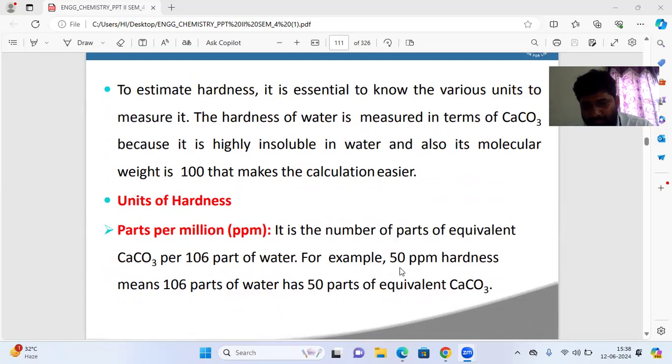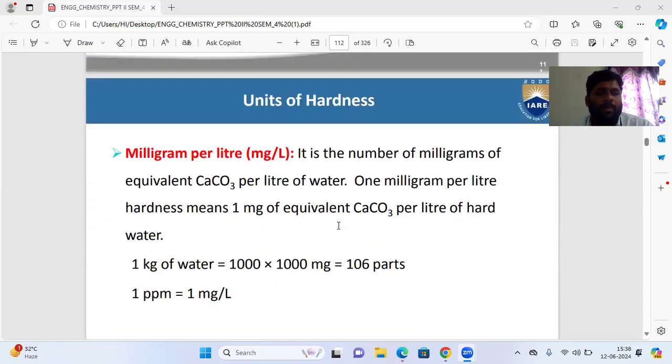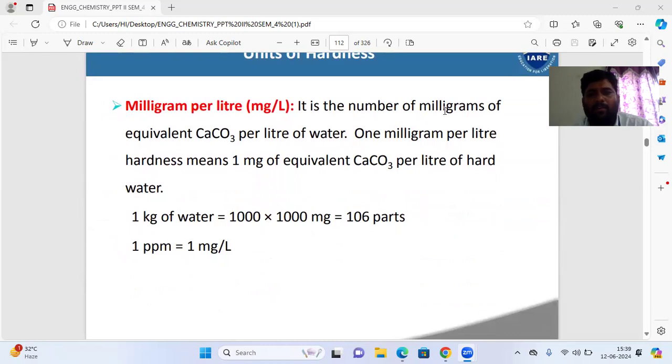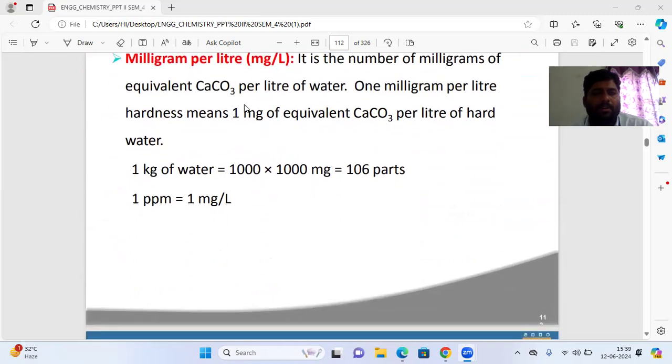For example, 50 ppm hardness means 10^6 parts of water has 50 parts of equivalent calcium carbonate. That is the meaning of ppm. Next, we will go to milligram per liter. That is the number of milligrams of equivalent calcium carbonate per liter of water. 1 milligram per liter hardness means 1 milligram of equivalent calcium carbonate per liter of hard water. See, simply, 1 ppm is equal to 1 milligram per liter.